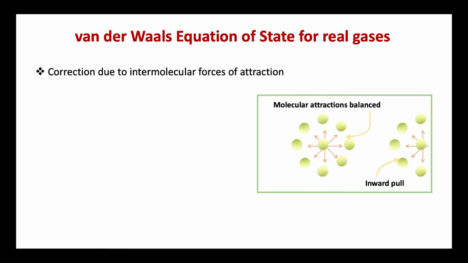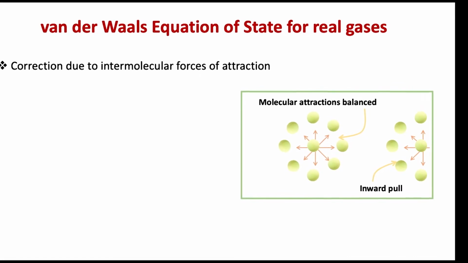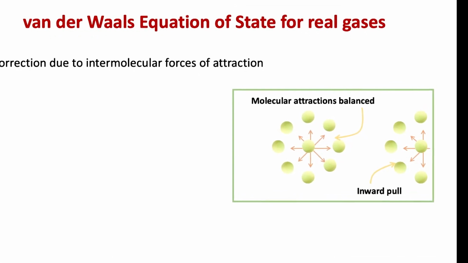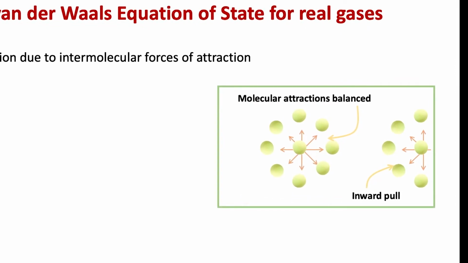Now, let us look at what the correction due to intermolecular forces of attraction means. In the derivation of the ideal gas equation, it was assumed that there are no intermolecular forces of attraction. Actually, it is not so. In order to take into account the effect of intermolecular forces of attraction, let us consider a molecule which is lying somewhere in the middle of a vessel as shown in the figure. As you can see, it is being attracted uniformly on all sides by the neighboring molecules. These forces neutralize one another and there is no resultant attractive force on the molecule.